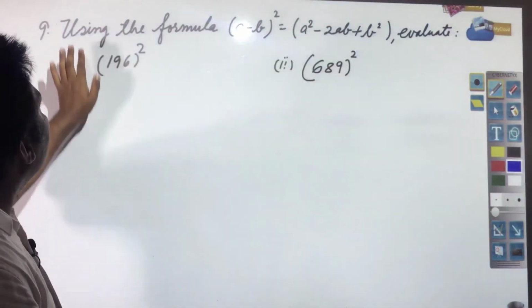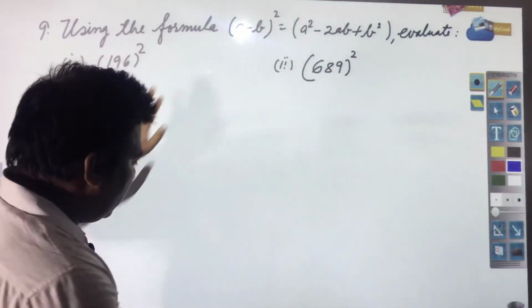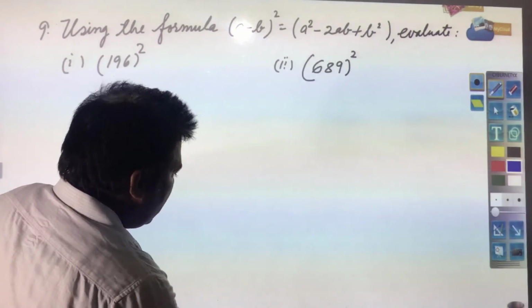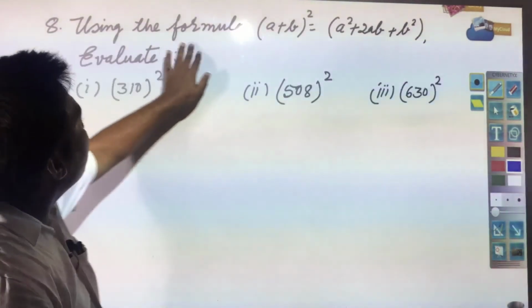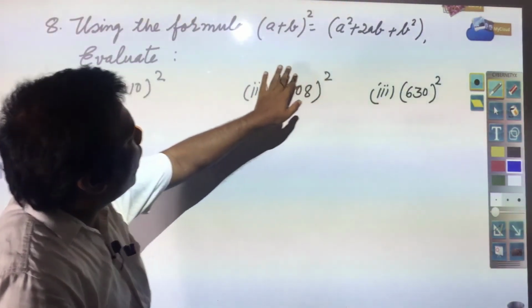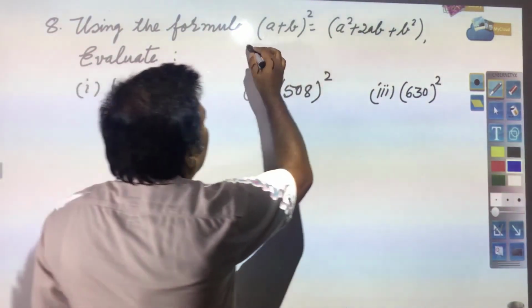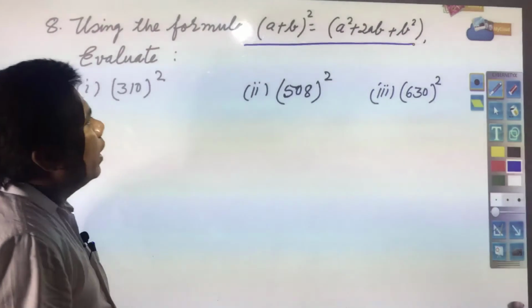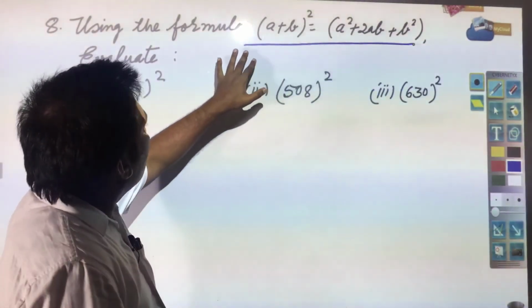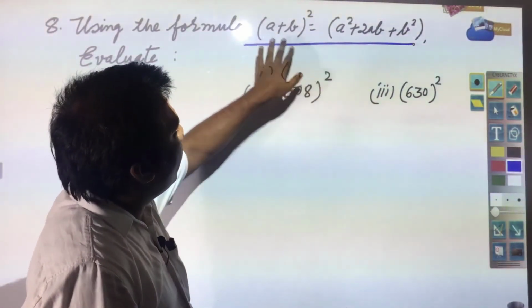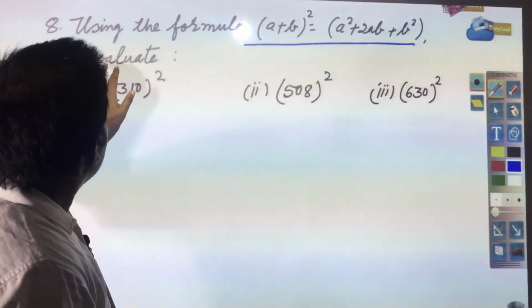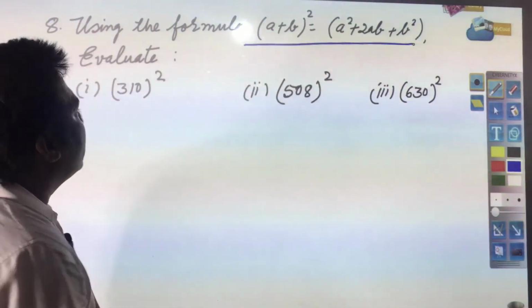Next question you have: using the formula a plus b whole square is equal to a square plus 2ab plus b square. Already you have seen last day, and I had even told you the derivation of this formula also. You need to evaluate 310 square.